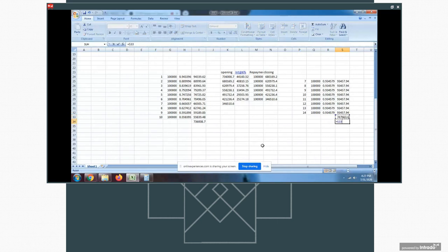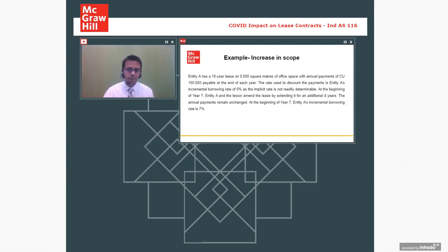We are going to increase the lease liability by this amount, and also the right to use asset will be increased by this amount. This is modification accounting. Whatever is the change in scope, because of the change in scope, whatever additional that you have to pay, this additional will lead to an increase in the value of the right to use asset.